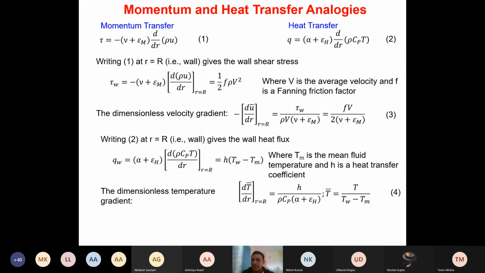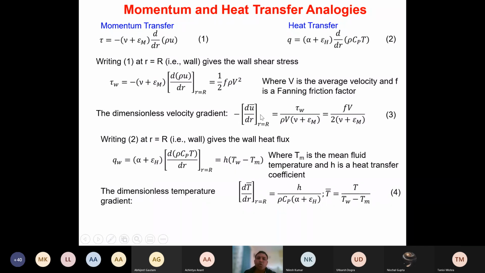Where TW is the wall temperature and TM is the cup mixing or bulk temperature. So QW can be obtained as h(TW minus TM).